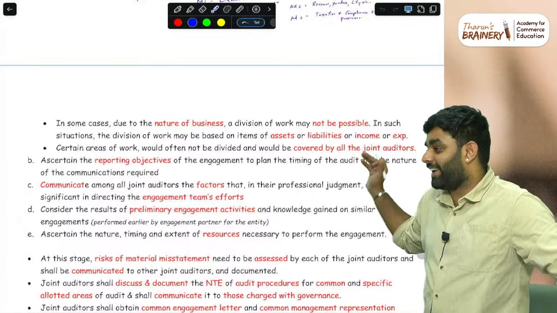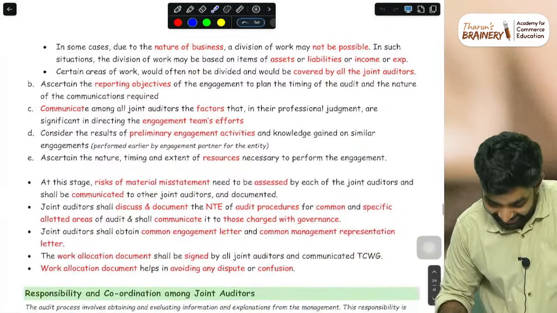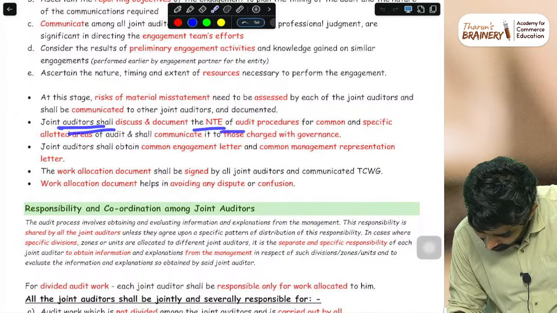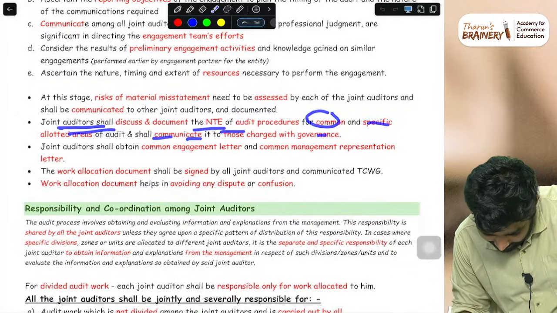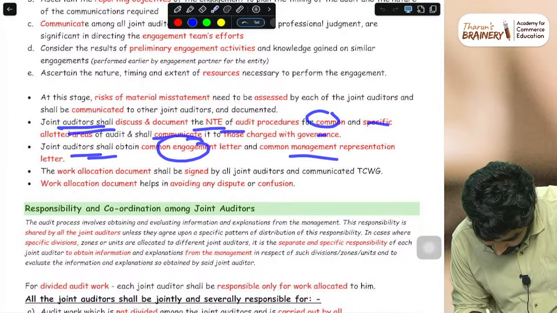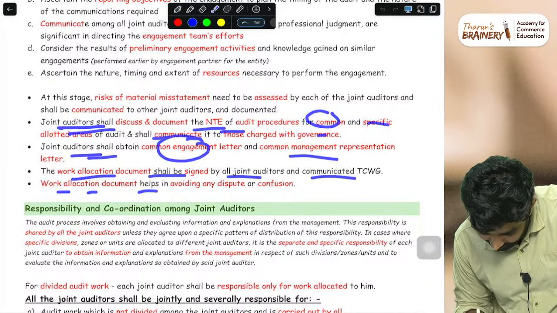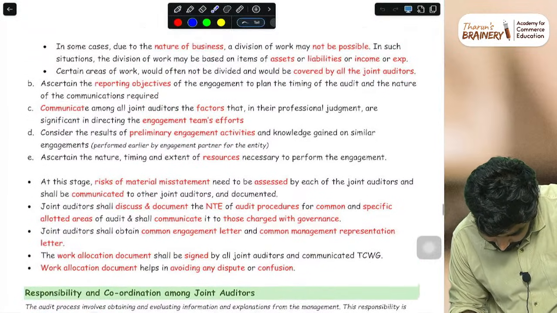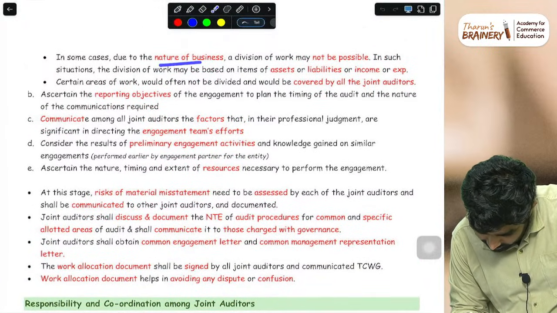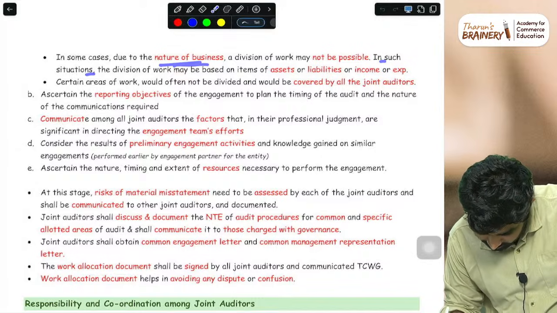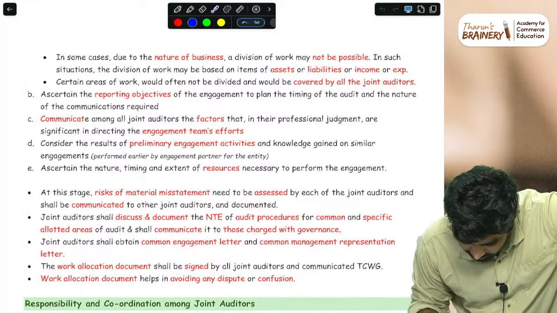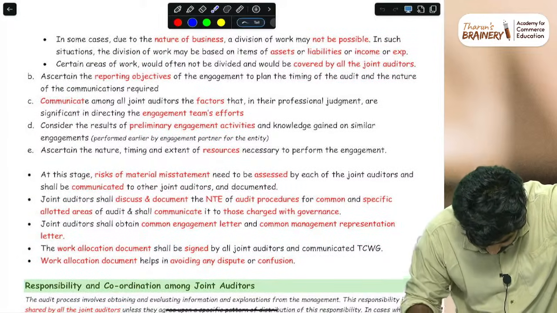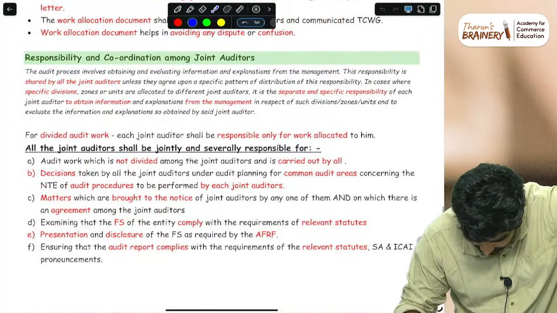One hundred percent, I'll say why they have said it. Joint auditors shall discuss and document the nature of common and specific allotted areas and shall communicate it. Joint auditors shall obtain a work allocation document, which shall be signed. The work allocation document helps in avoiding disputes. Okay, your sentence is there. Let's see where that sentence is, I'll pick it and show you.